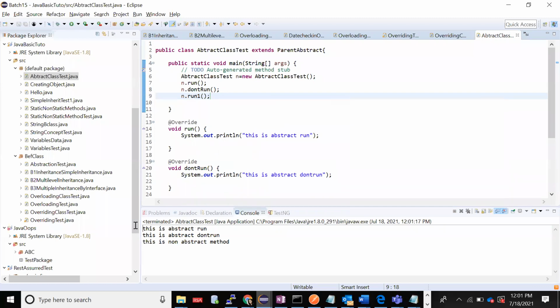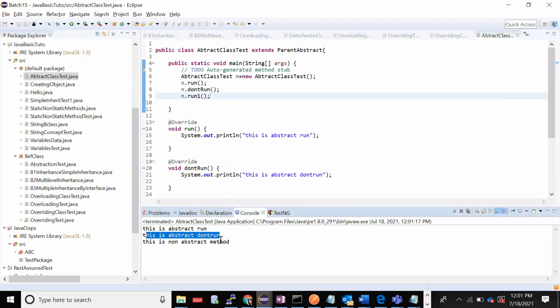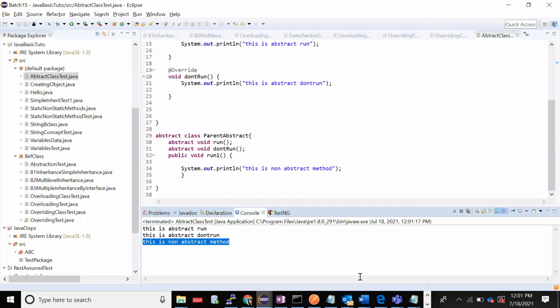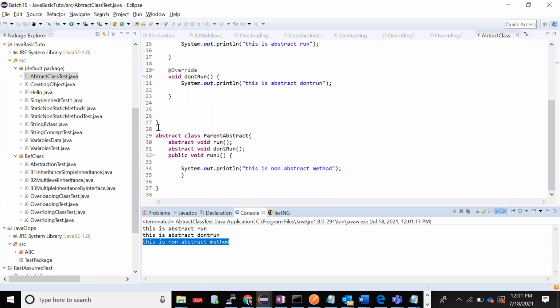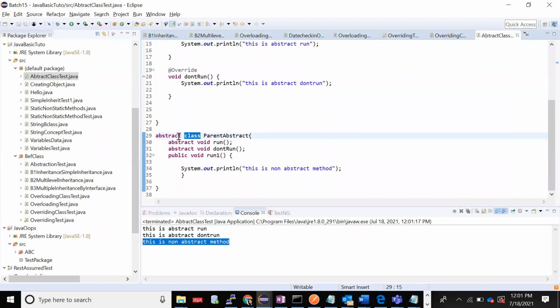This is abstract run, this is abstract don't run, this is a non-abstract method. Is it clear? This is all about abstraction. Let me brief you once again. Abstraction can always be achieved with the help of an abstract class. An abstract class can have abstract methods or non-abstract methods. Those are concrete methods. An abstract method will not have a body, we just declare the method. A non-abstract method will have a body.